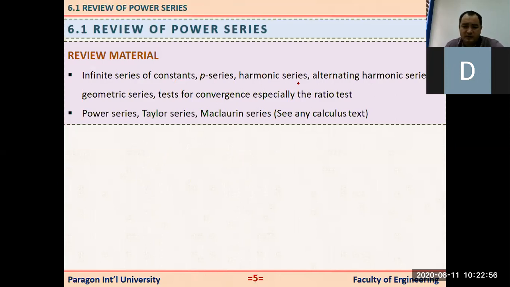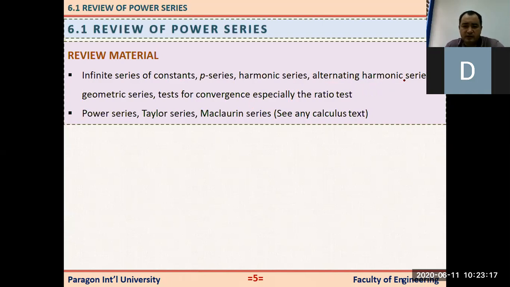Harmonic series is 1 plus 1 over 2 plus 1 over 3 plus 1 over 4 to infinity. Alternating means the first term is positive, the second term is negative, the third term is positive, and the sign alternates like this.